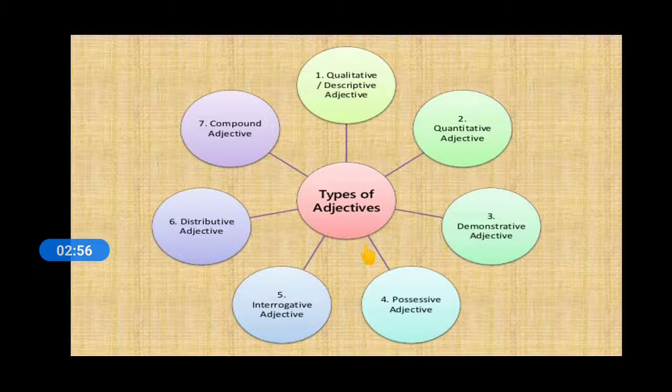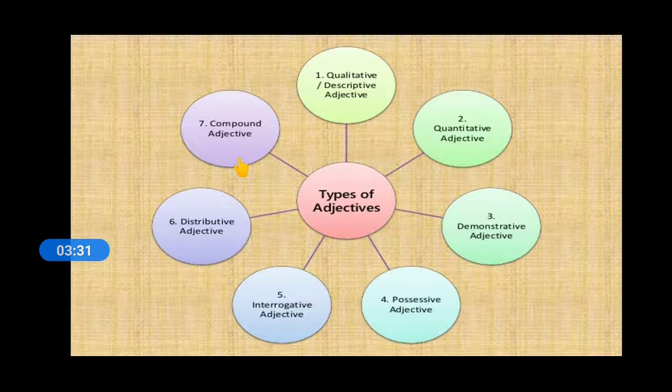So here we come to today's topic, types of adjectives. There are many types of adjectives. Today we are going to study 7 types: qualitative or descriptive adjectives, quantitative adjectives, demonstrative adjectives, possessive adjectives, interrogative adjectives, distributive adjectives, and compound adjectives.